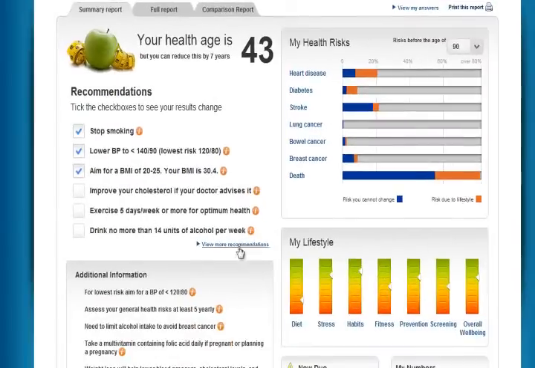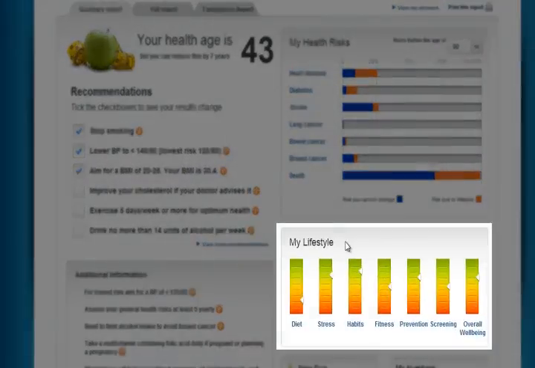These also populate the lifestyle sliders. These are a little softer, but they give an indication of where generally this person sits in terms of their diet, their stress levels, their habits, fitness, prevention needs, screening needs, and then a general overall well-being score.